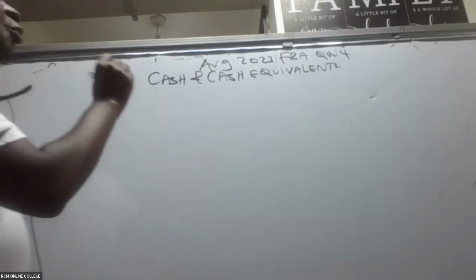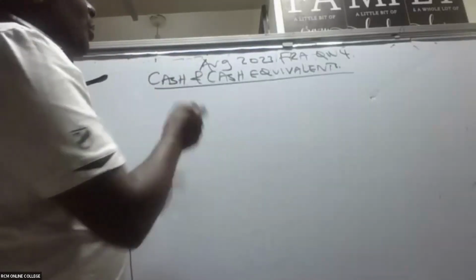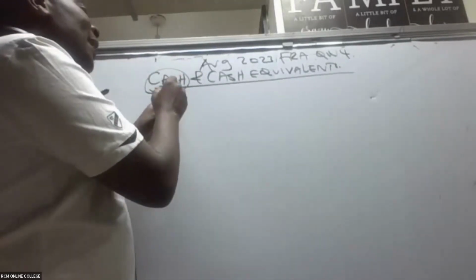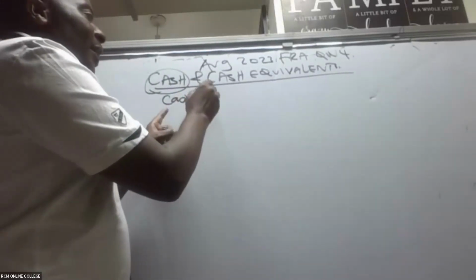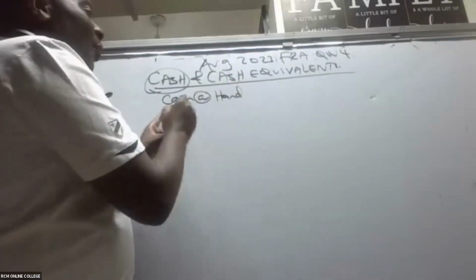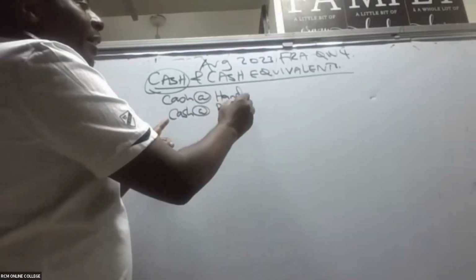So there are some 2 free marks here. Give us the cash and the cash equivalents. Remember, when we talk of cash, we are looking at the cash at hand, and cash at the bank.